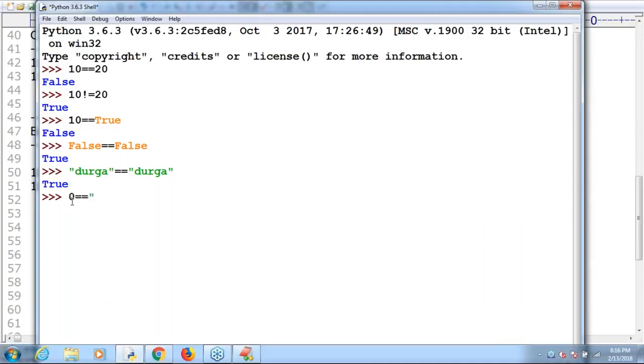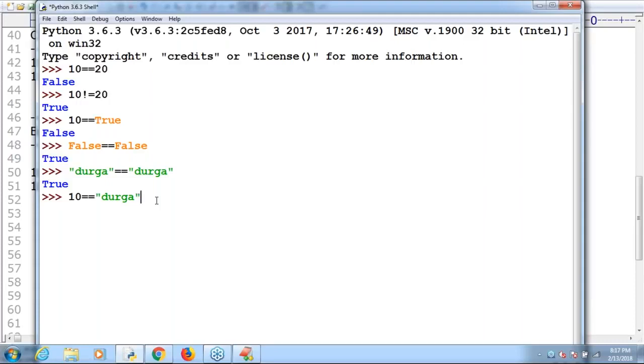Suppose I take 10 double equal to Durga. What is the output by default we are going to get? False is the answer. Remember, if the compatibility is not there, you never get any error. Take special care: if compatibility is not there, it simply returns false.